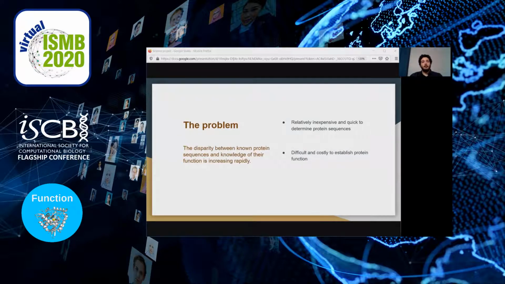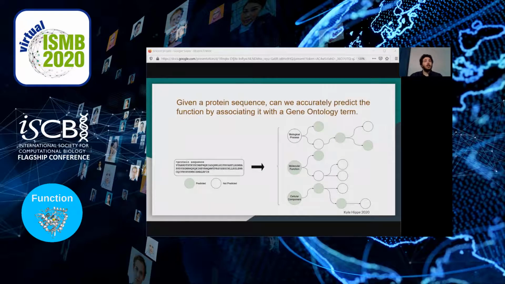So I'd like to start with the problem, which is that the gap between known protein sequences and knowledge of their function is increasing rapidly. Two of the biggest reasons are that it's relatively inexpensive and fairly quick to determine a protein sequence nowadays, but it is still rather difficult and fairly costly to accurately determine a protein's function. So the question is, given a protein sequence, can we accurately predict the function by associating it with a gene ontology term? Our tool attempts to solve this problem and shrink that gap using a hidden Markov model approach.